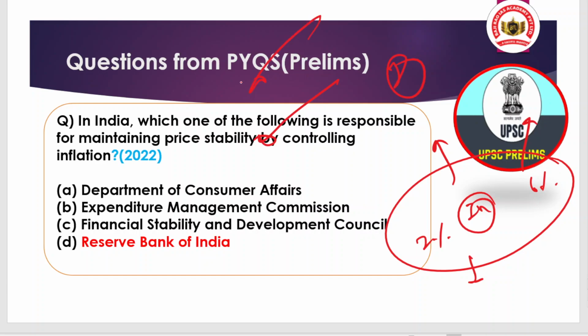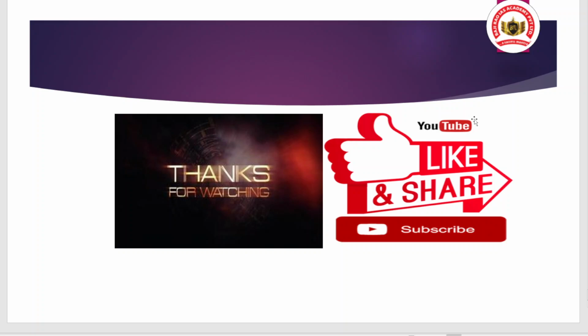And in recent months and times, we are seeing that the inflation target is being breached because of the rise in food prices, along with global disturbances because of the Russia Ukraine war and other disturbances. So we have discussed all these articles in detail.